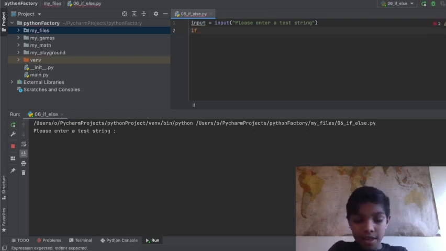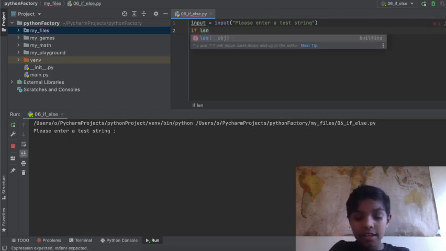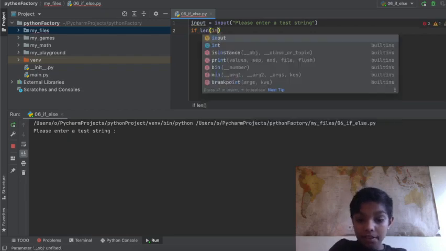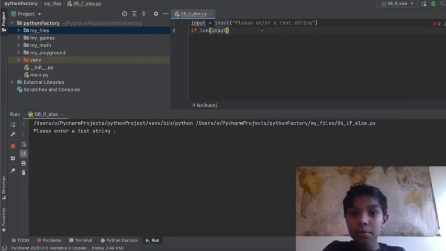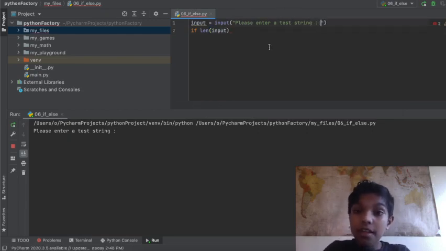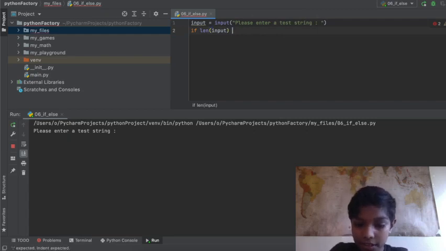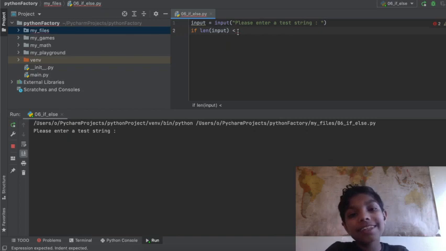If length, which is len, of input, which is the length of input, so how many characters you put inside of what you're going to say right here. If the length of input is less than 6, because that is the amount of characters.